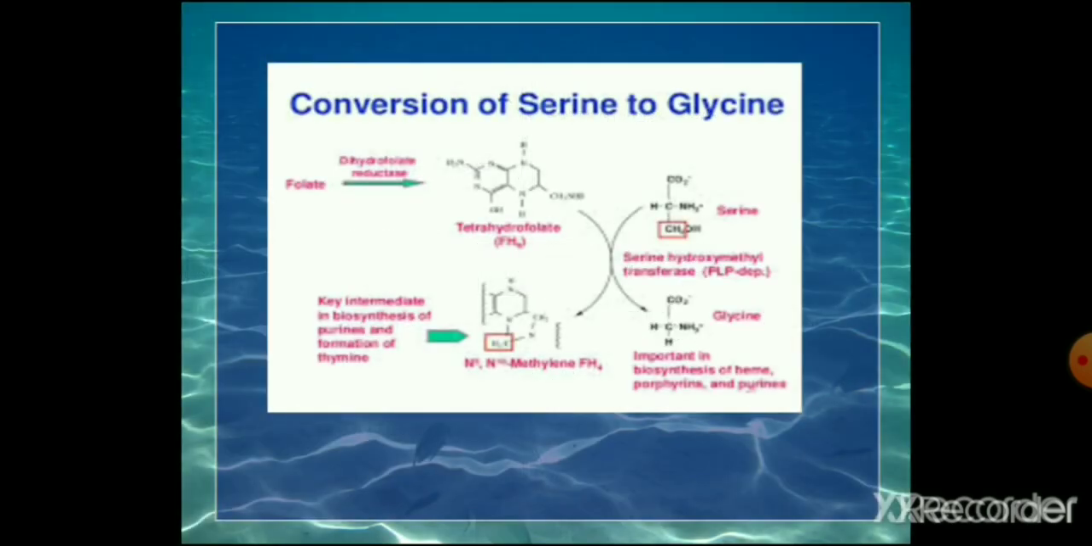Now here you can see how the serine is converted to glycine by serine hydroxymethyl transferase, which is a PLP dependent, pyridoxal phosphate dependent enzyme. The alpha carbon is converted to glycine, and the beta carbon forms the N5,N10-methylene tetrahydrofolic acid, which is entering the one carbon pool.